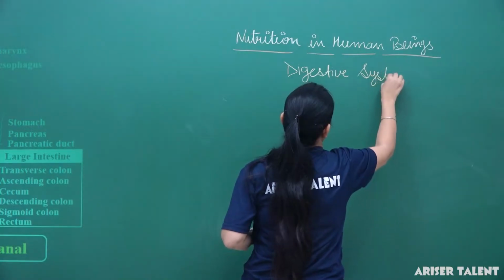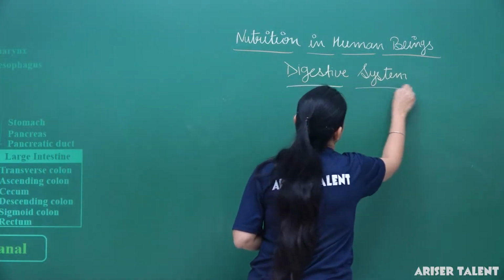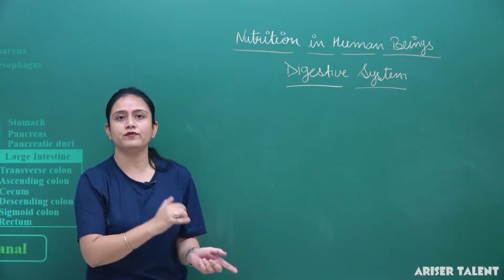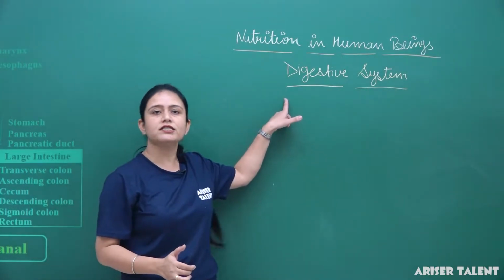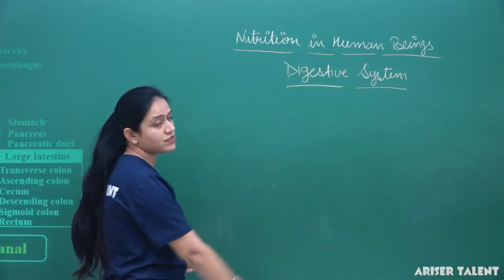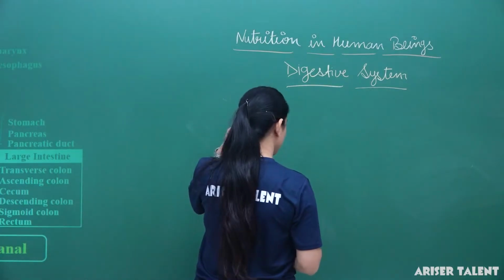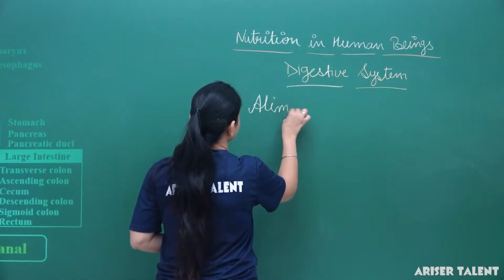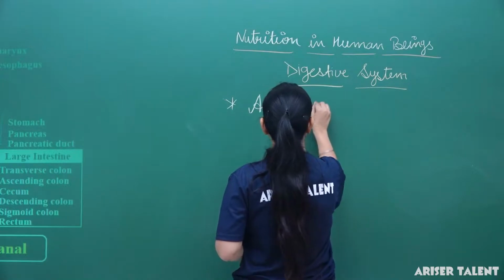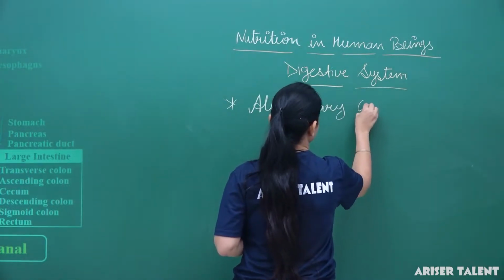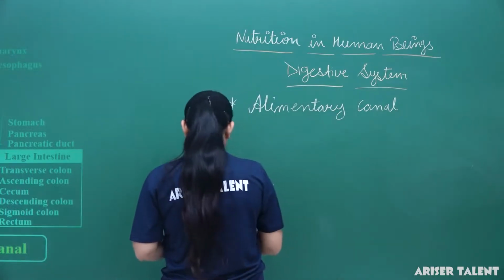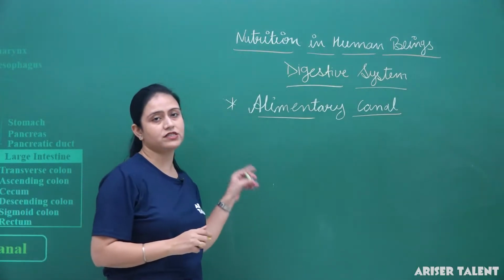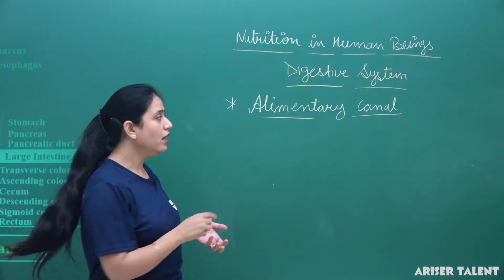So hope you all have studied the digestive system in junior classes. Digestive system means a system which contains different organs and glands to perform the process of digestion. So the digestive system of humans contains what? It contains generally the alimentary canal. First of all we will talk about the alimentary canal. What is this alimentary canal? This is the long muscular or tubular structure which starts from the mouth and ends with the anus.